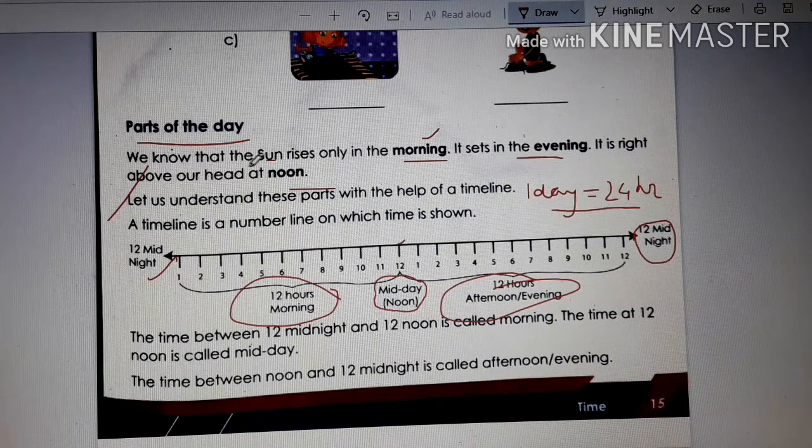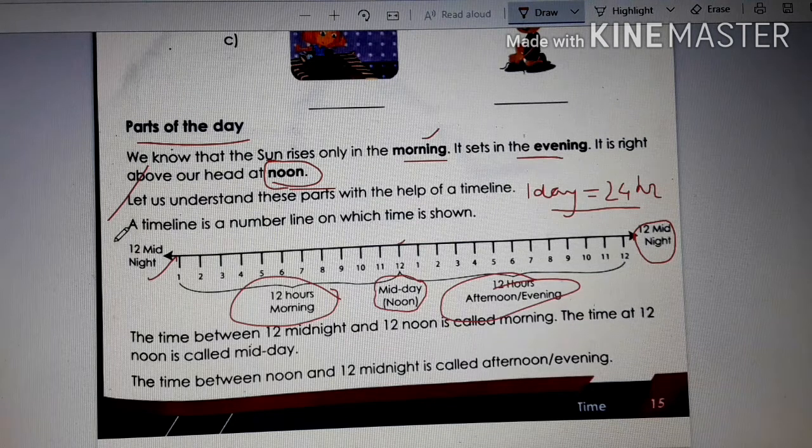We know that the sun rises in the morning. Sun rises when, children? In the morning. And then it sets in the evening. It is right above overhead at noon. Now children, you must be thinking about the word noon. When does noon come in a day? And during what time does morning come and during what time does evening come?